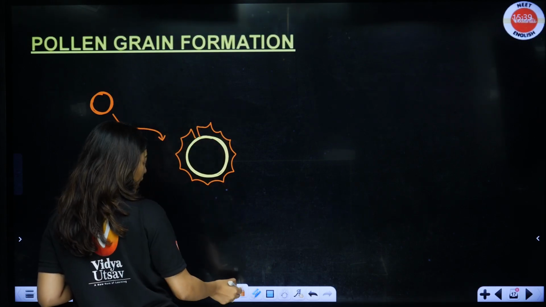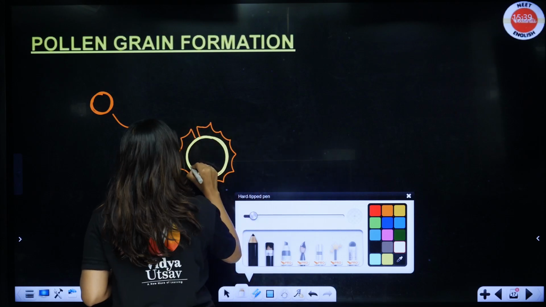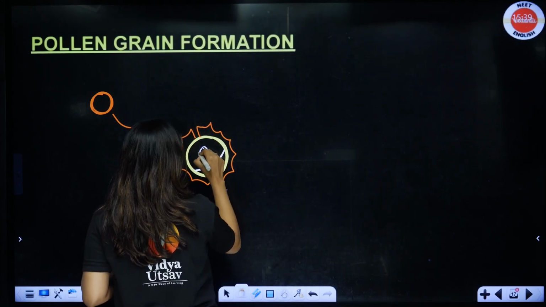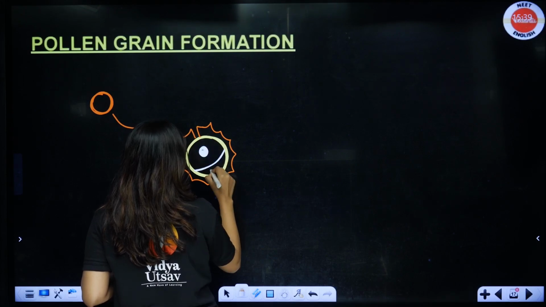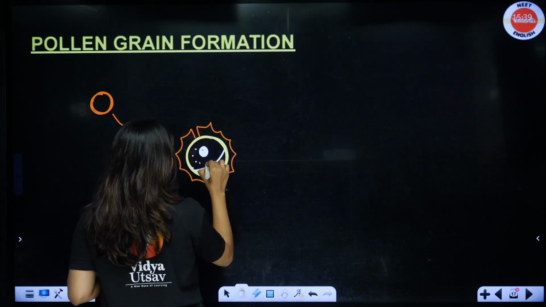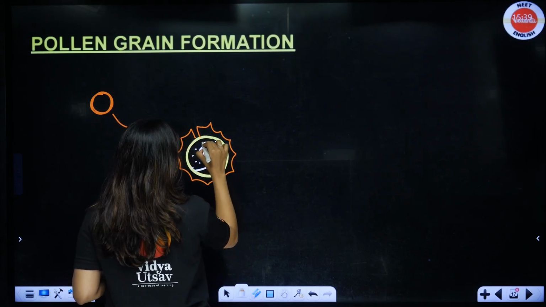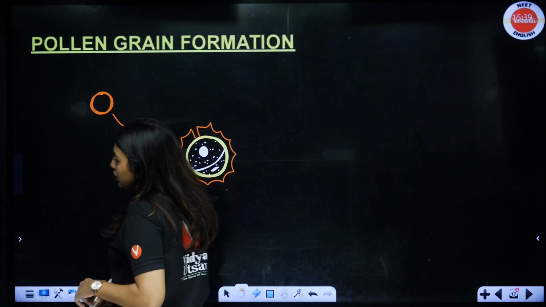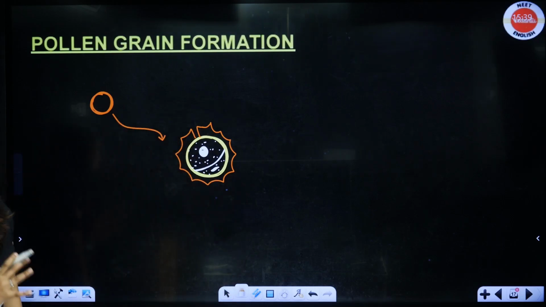Inside that, there was a big cell and then a small cell. The big cell had a round nucleus, the small cell had a spindle shaped nucleus, and obviously cytoplasm. Dense cytoplasm was noticed in the big cell, and in that cytoplasm only the small cell was floating. So this is your pollen grain.